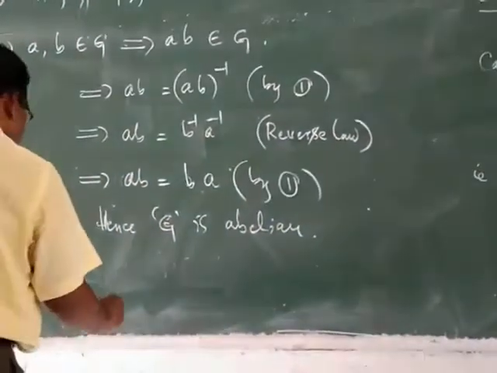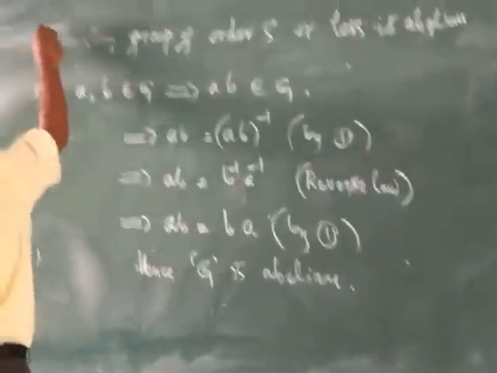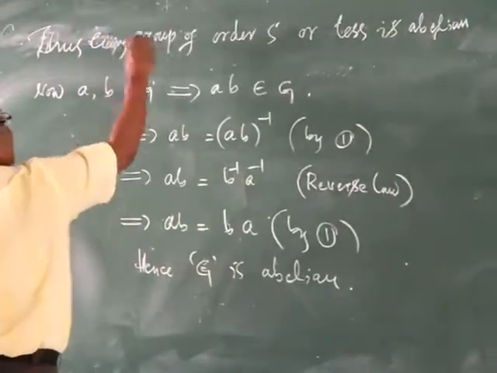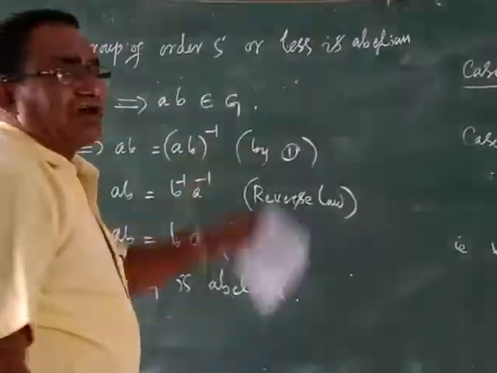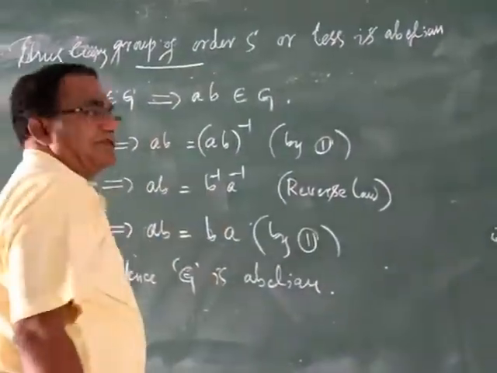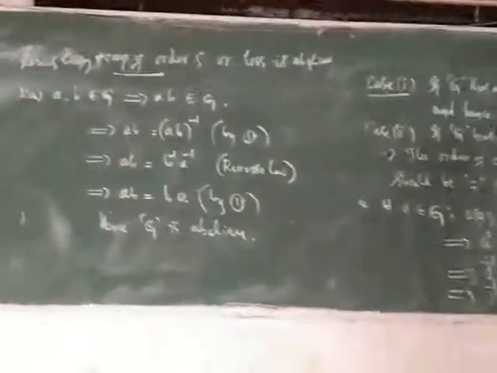So thus every group of order less than or equal to 5 is always abelian. Hence the proof.